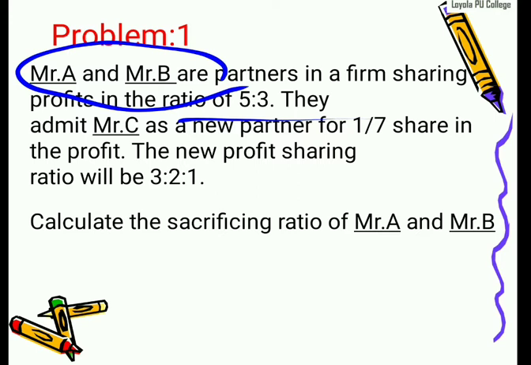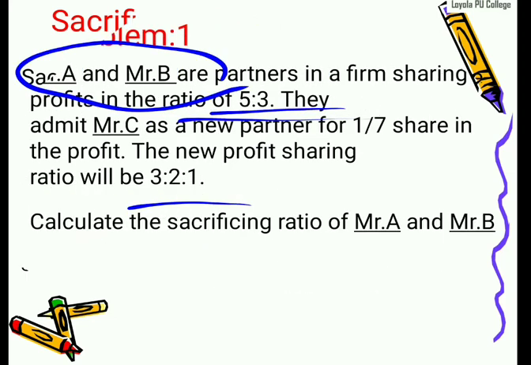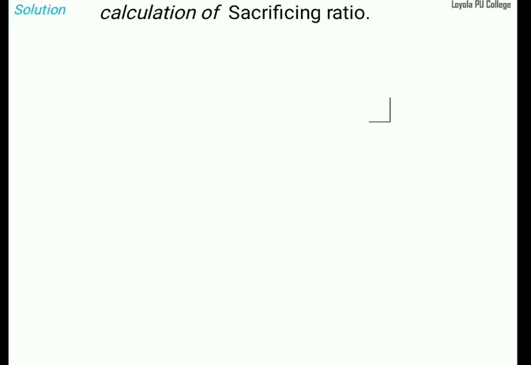As per the question, the old ratio is there, then the new ratio is there. Then we should find out the sacrifice ratio. What is the formula for sacrifice ratio? Old ratio minus new ratio, that is, old share of profit minus new profit sharing ratio. I think the formula is clear. Now the question is also clear, right? Calculation of sacrifice ratio. Let me go for the solution. So the heading is calculation of sacrifice ratio. Now the heading is clear, right? Now first we go for the question.